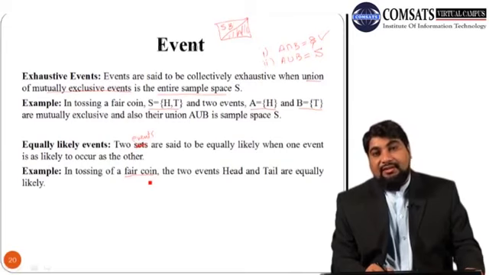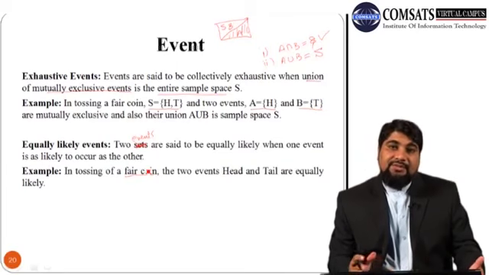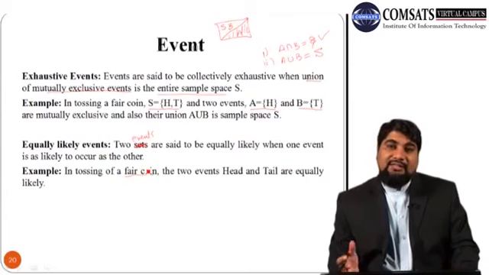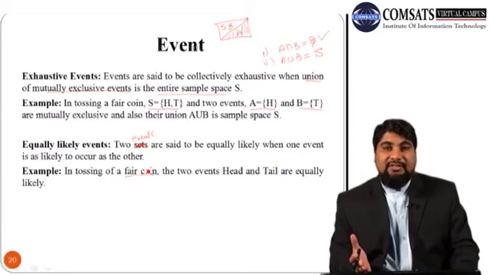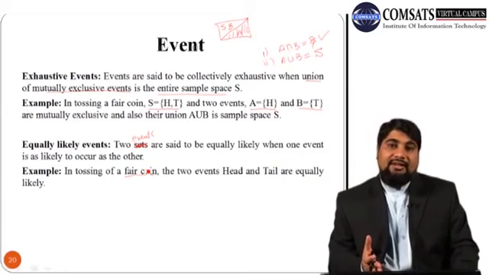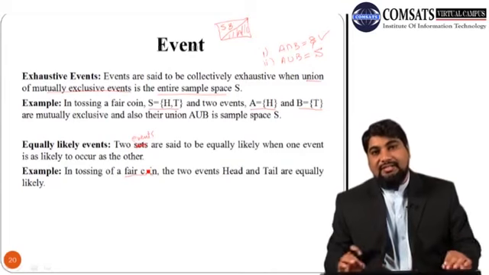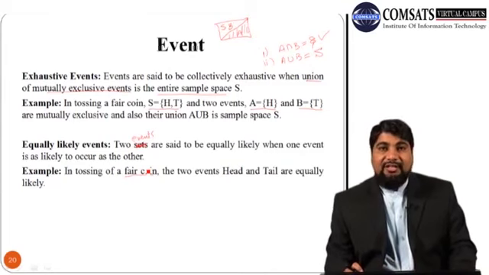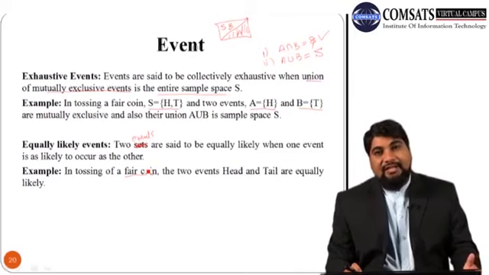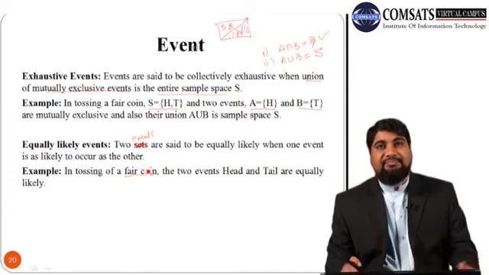Similarly, in tossing a balanced die, the numbers 1, 2, 3, 4, 5, 6 are all equally likely, because 1 has the same chance of occurrence as 2, which has the same chance of occurrence as 3, 4, 5, 6. So all six outcomes have an equal chance of occurrence. These are called equally likely events.